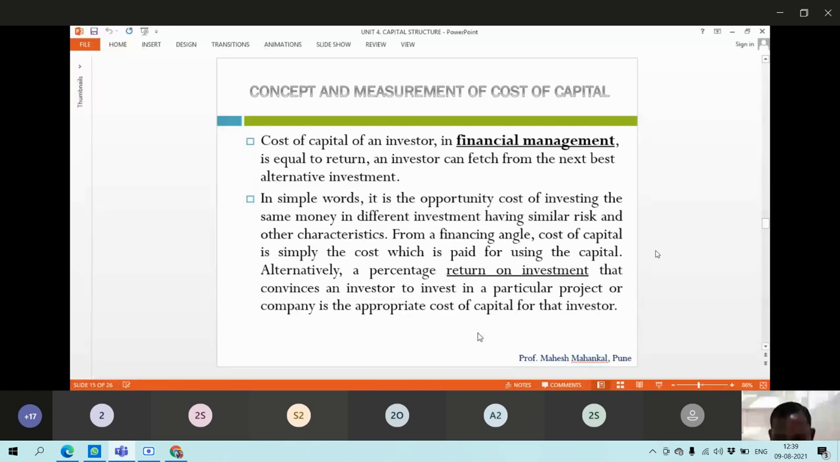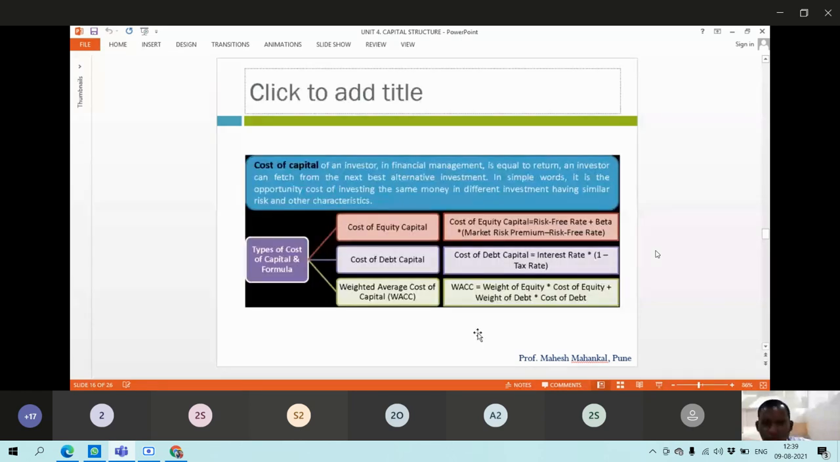The particular project or company will appropriate the cost of capital, which simply in financial management equals returns. How much returns they are going to expect from us. Types of capital and the formula: cost of capital of an investor in financial management is equal to return. An investor can pledge the best alternative of investment available to them.